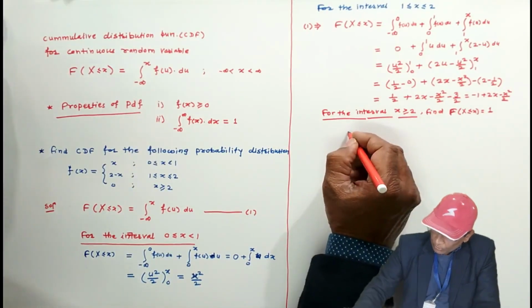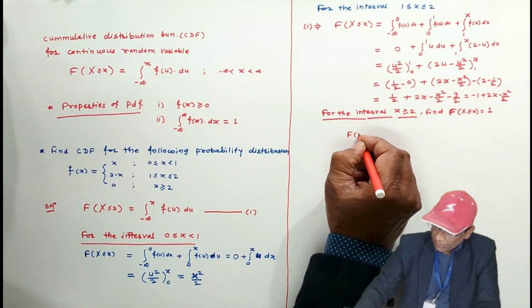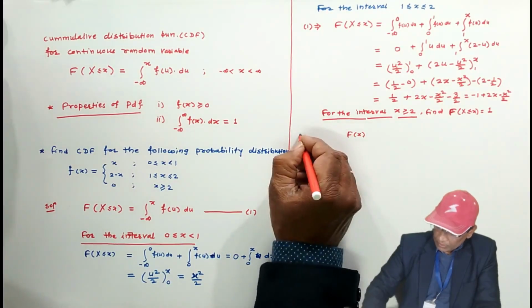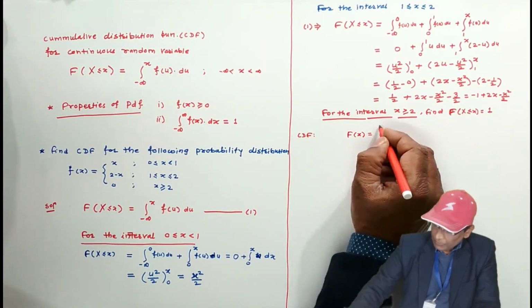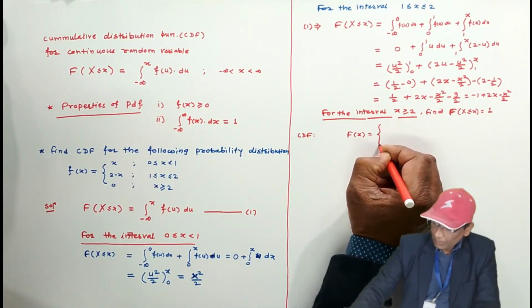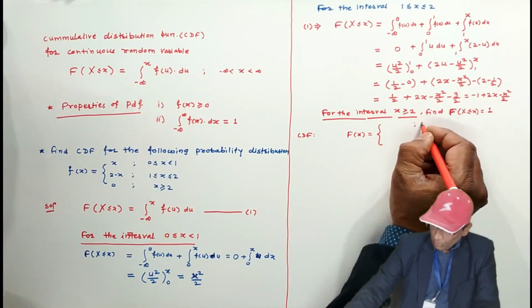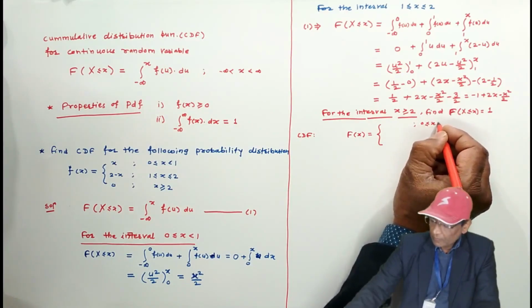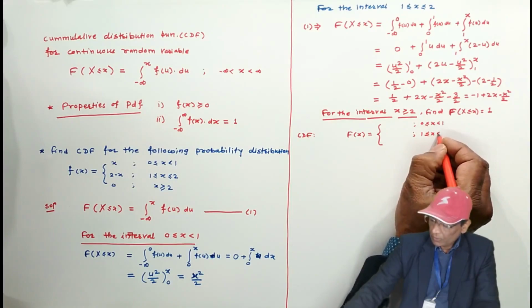Now the cumulative distribution function, you can write in terms of intervals. How many intervals are there? First, 0 less than or equal to x less than 1. Second interval, 1 less than or equal to x less than or equal to 2.